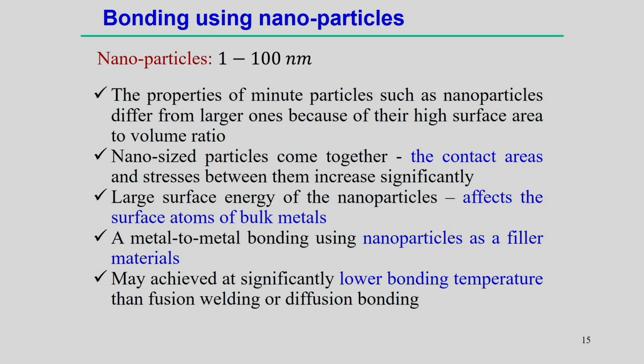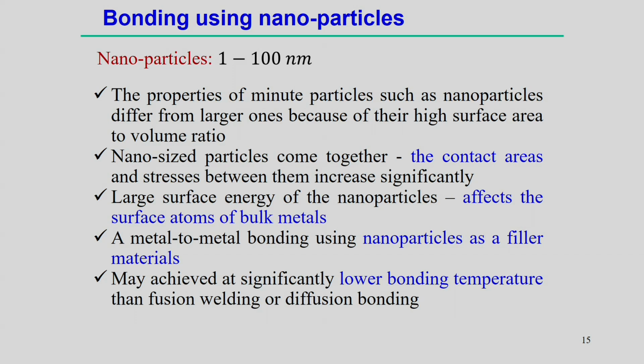Bonding can also be done using nanoparticles. We know that the size of nanoparticles is normally between 1 to 100 nanometers. In these cases the properties of particles smaller than 100 nanometers are completely different from conventional, bigger particles, because the main aspect is that the surface area to volume ratio is very high in the case of nanoparticles.